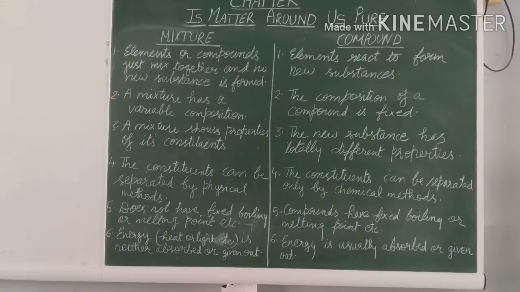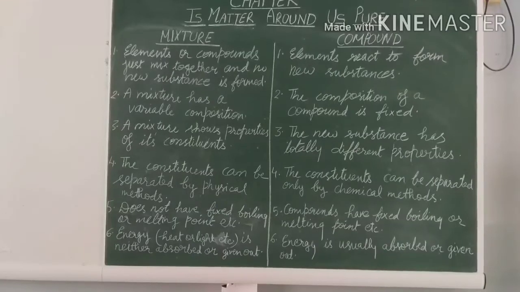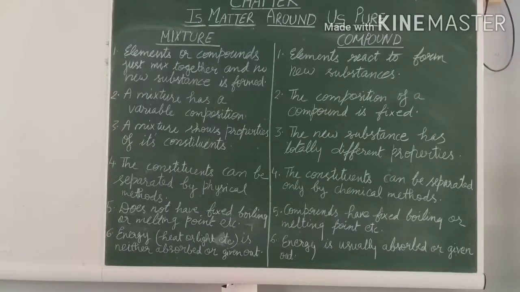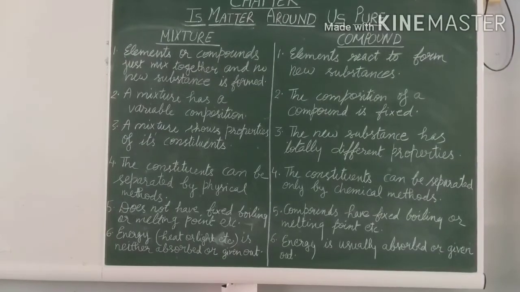The fifth point: a mixture does not have a fixed boiling or melting point. Why? Because a mixture shows variable composition. So we cannot say that it has a fixed boiling or melting point. But in a compound, as the ratio of each component is fixed, it has a fixed boiling or melting point.